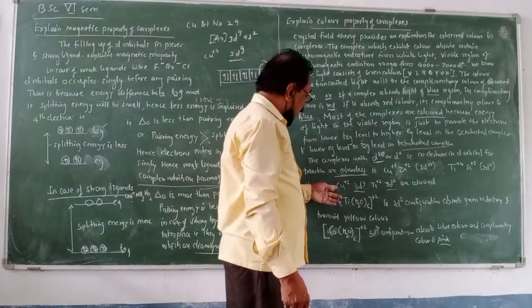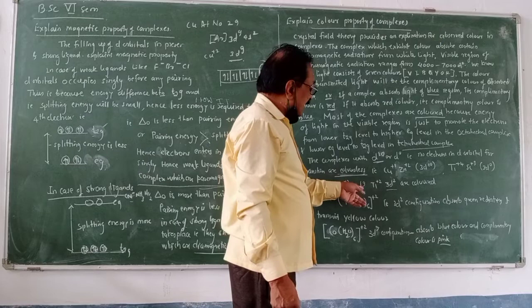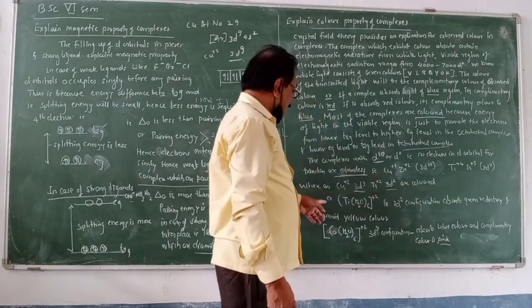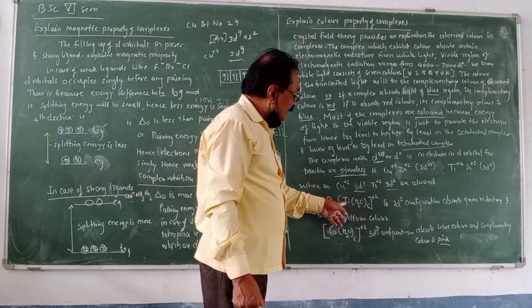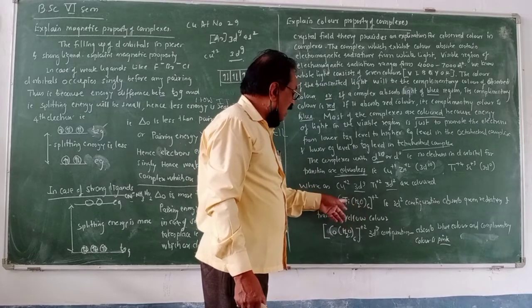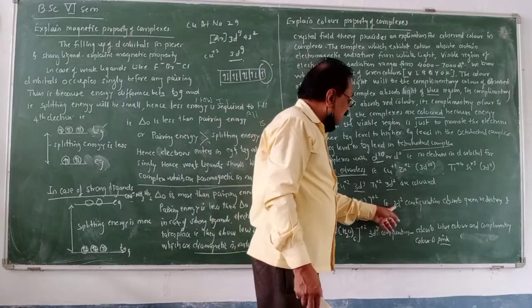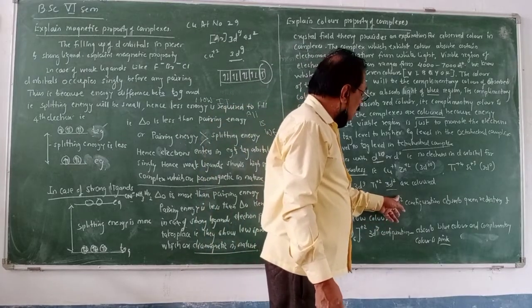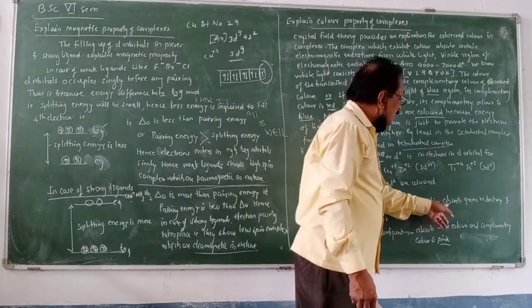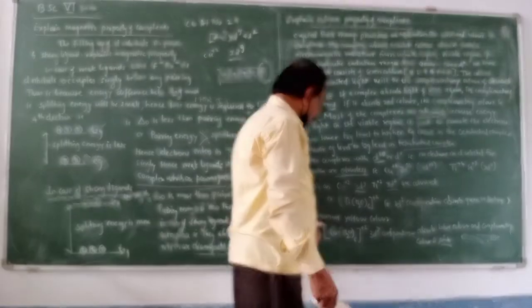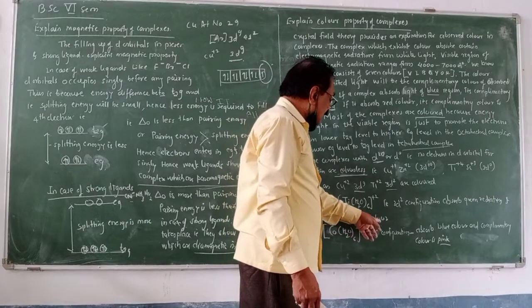I have given here Cu plus 2 in 3d9, and titanium plus 2 in 3d2, which are colored. For example, the hexa-aqua titanium 2 complex. In this case, 3d2 is the configuration, therefore the absorbed color is green radiation and the transmitted color is yellow.